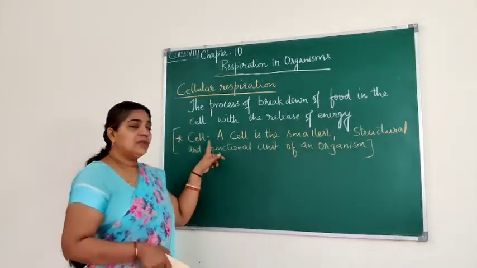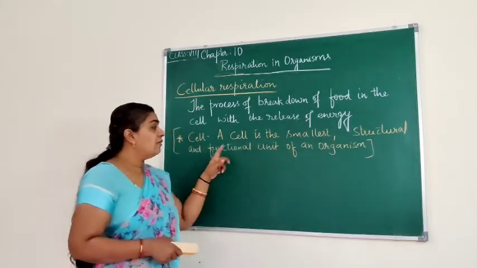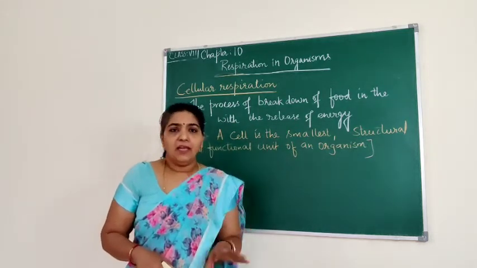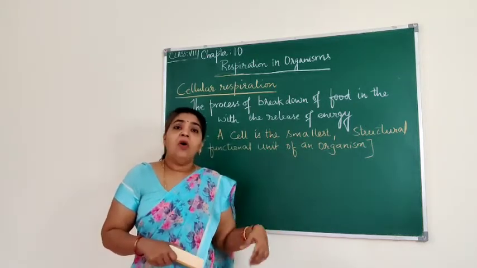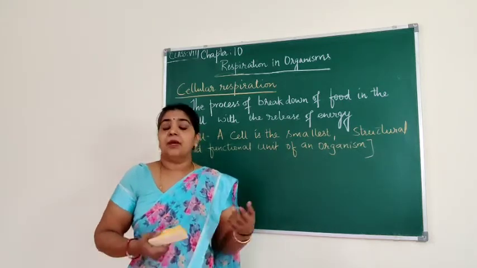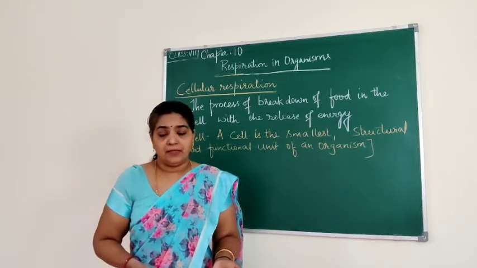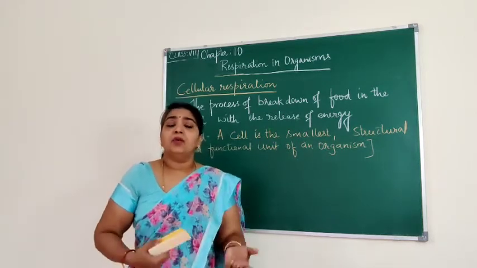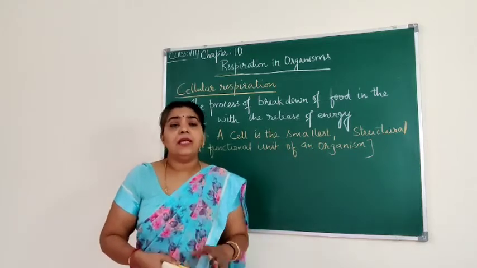What is a cell? The definition I have given: a cell is the smallest structural and functional unit of an organism. You take any living thing. Maybe it is made up of a single cell, as we have seen in amoeba, or it is made up of many cells, like the higher plants and animals. Mango tree, neem, coconut tree, grass are all higher plants. Higher animals like rat, cat, rabbit, lion, human beings, birds are all made up of many cells.